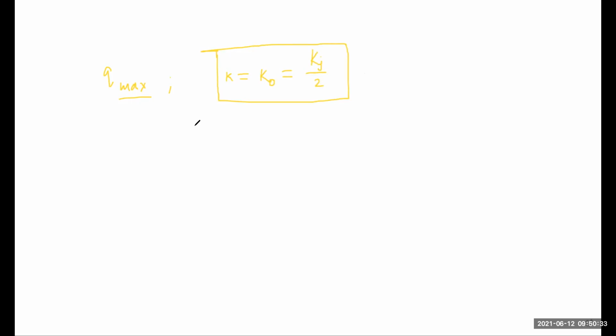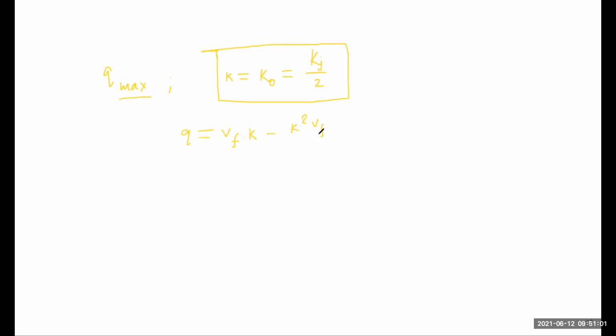We know Q is equal to Vf into K minus K square by Vf into Kj.